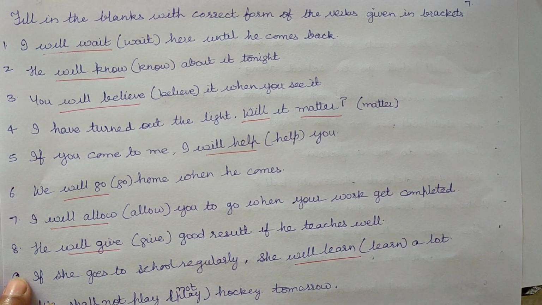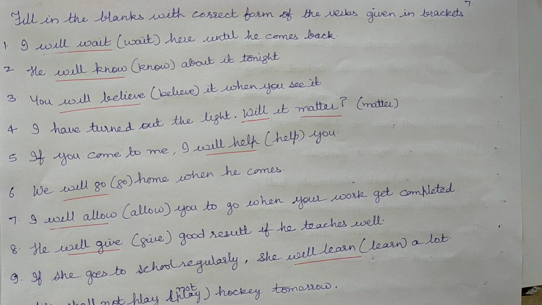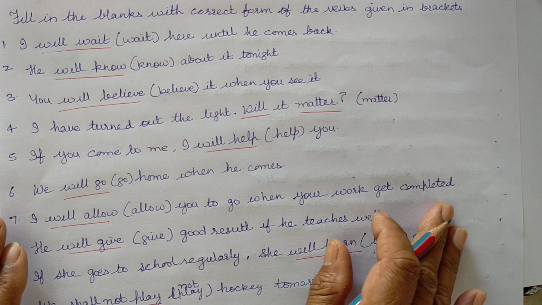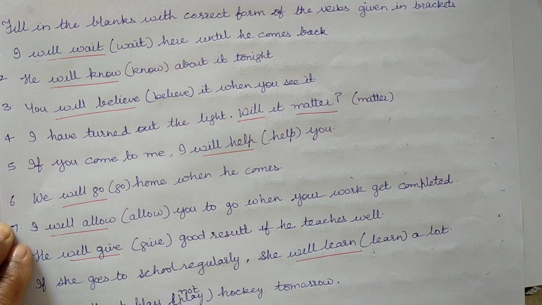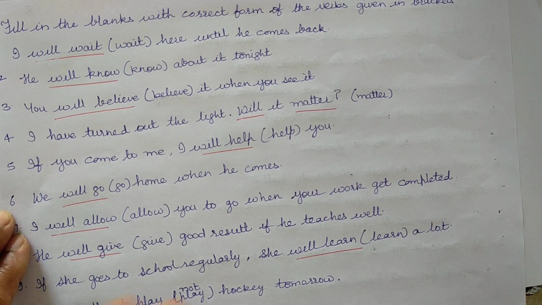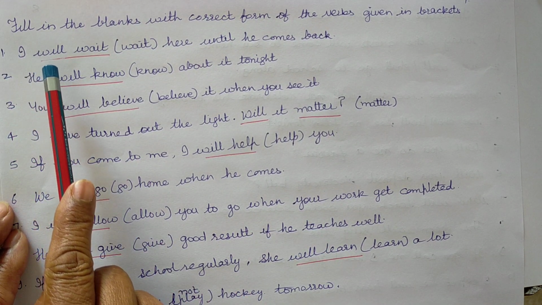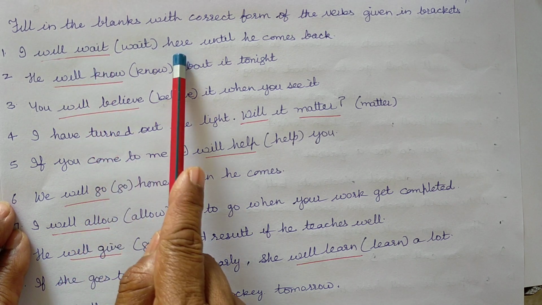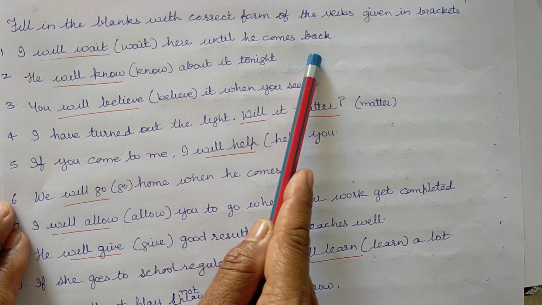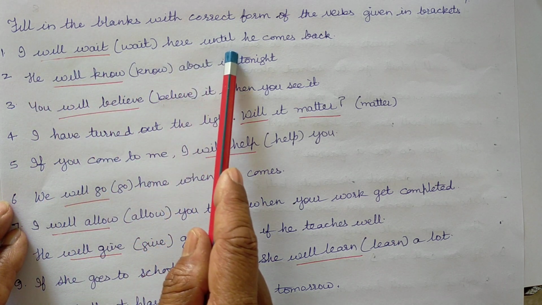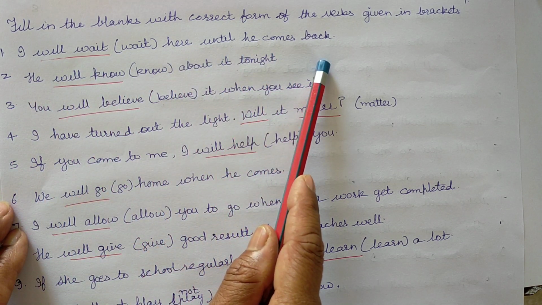First is, fill in the blanks with the correct form of the verbs given in brackets. So, the first exercise is related to filling the gaps according to the verb given in brackets. First, I will wait here until he comes back.